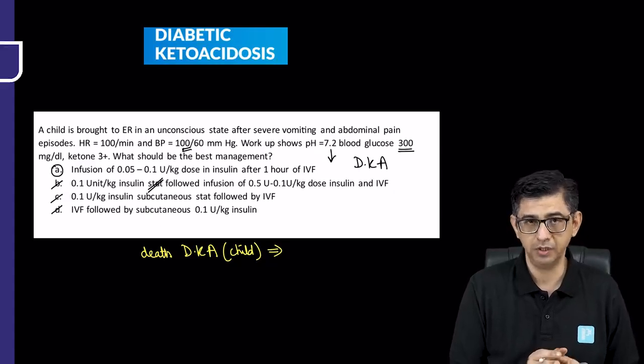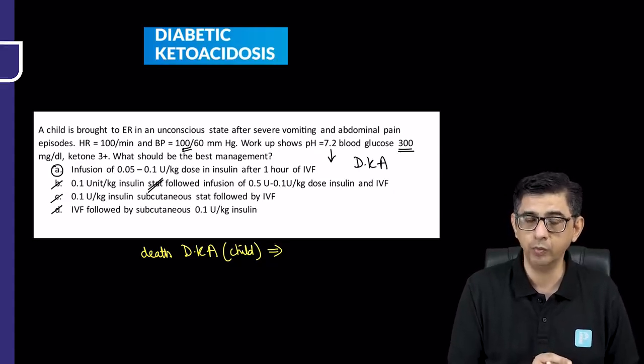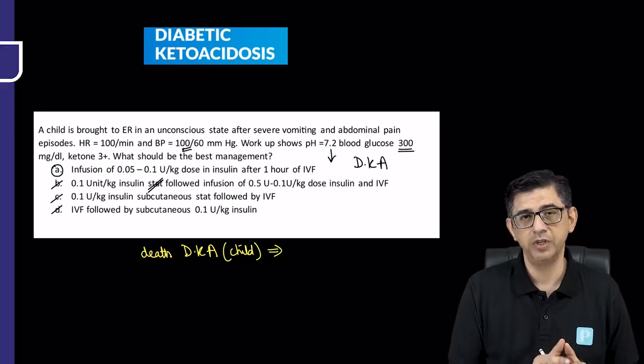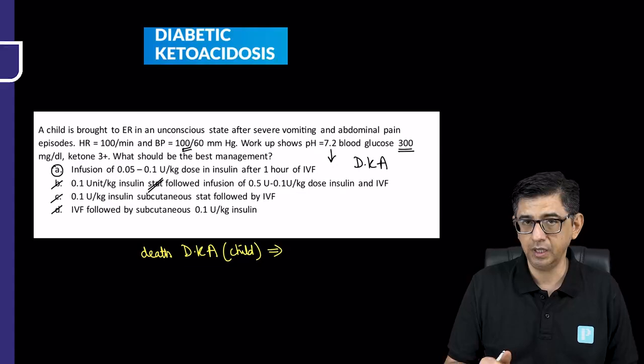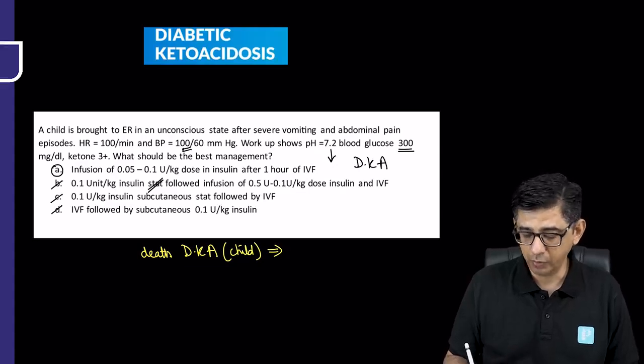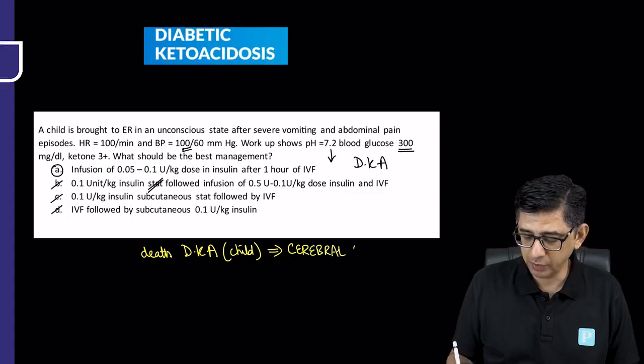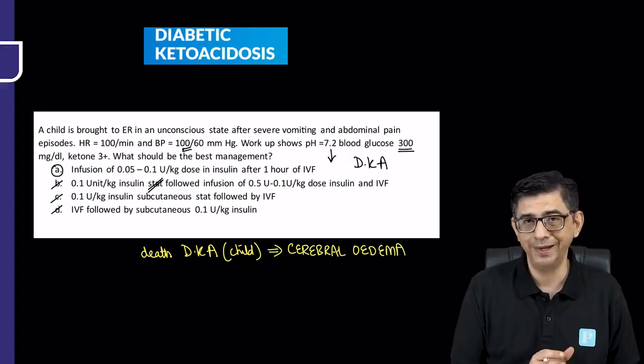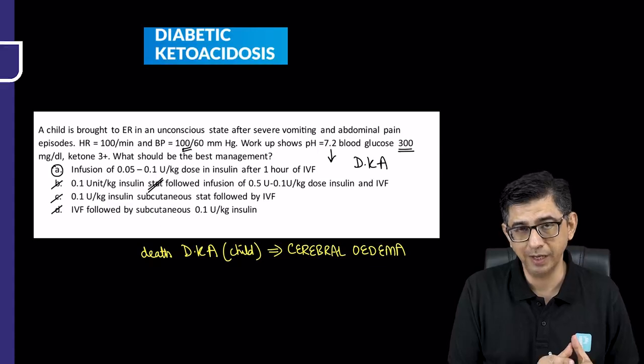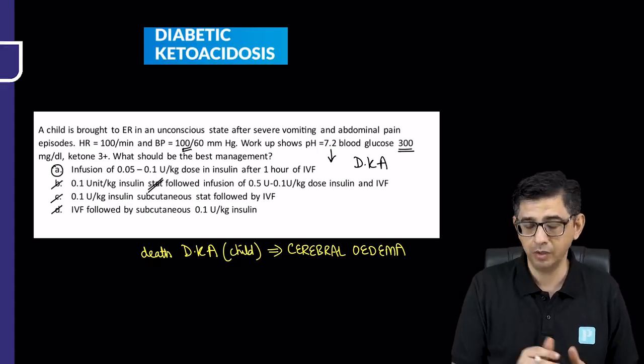Don't be under the impression that DKA can occur only in type 1; it can occur in type 2 also. But specifically in children, if there's a DKA and the child dies, one of the important reasons is cerebral edema. Why cerebral edema? Because metabolic acidosis will damage the blood-brain barrier. The integrity of the blood-brain barrier has been damaged, which results in the cerebral edema component.